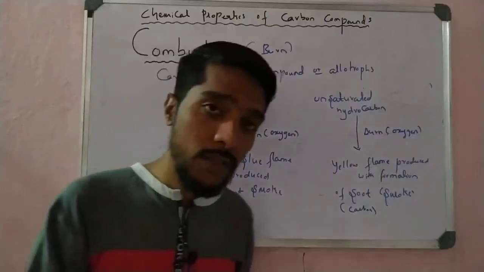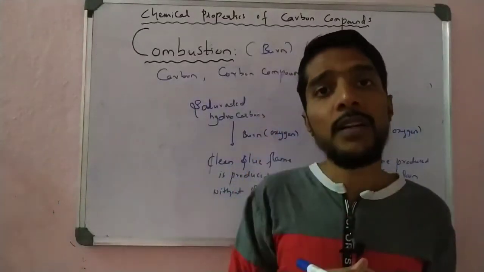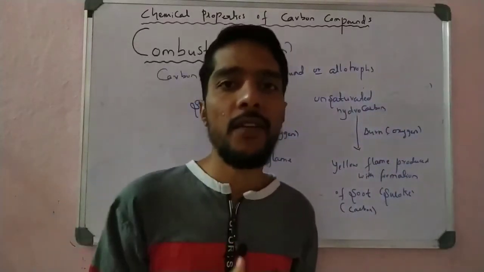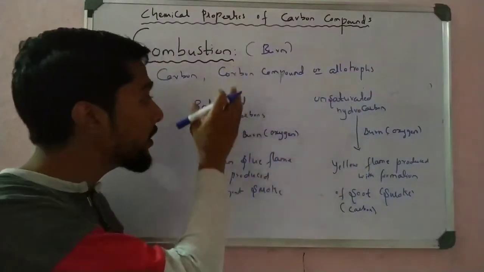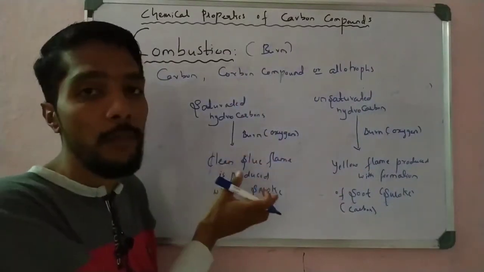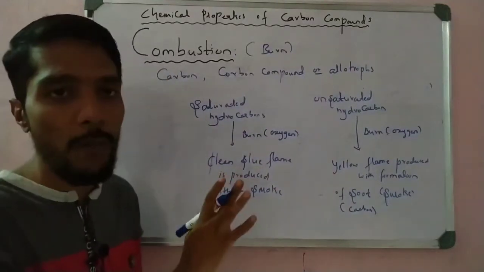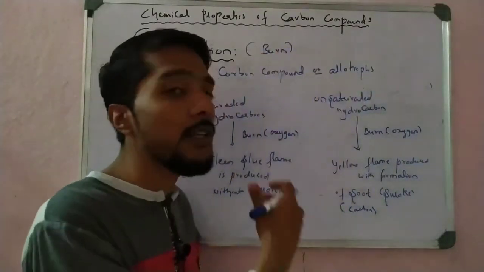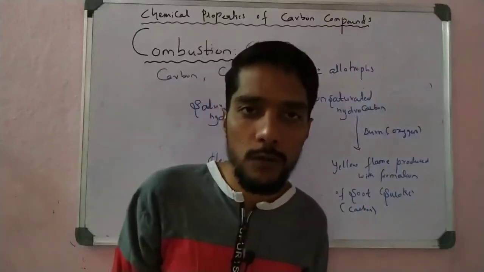So when saturated and unsaturated hydrocarbons burn in air, both form carbon dioxide, heat and light, but a slight difference is there. Saturated hydrocarbons burn with a clean blue flame, for example kitchen LPG gas, without any smoke. But when unsaturated hydrocarbons are burned, a yellow flame is produced with a huge amount of smoke, called soot.